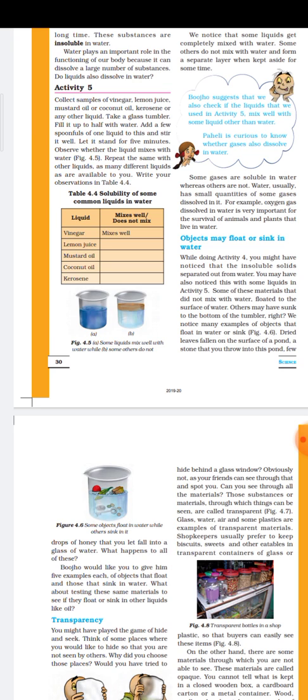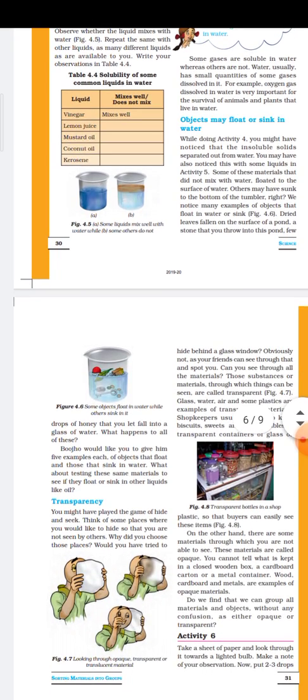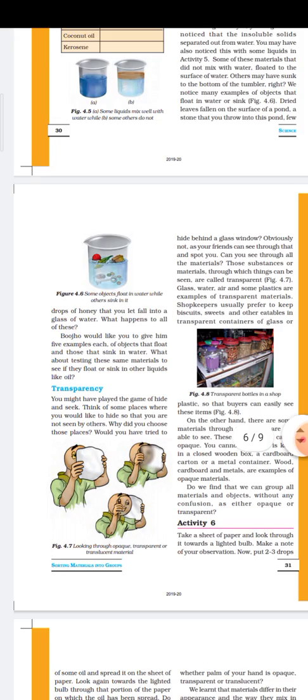It will float on the surface of water, like log of wood, dry leaf, right, plastic. This material can float on the surface of the water. On the other hand, a needle, a piece of iron, this material, what will happen? That will sink into the water because this material are heavier than the water. So like this way, flotation also help in the sorting of material into different groups.